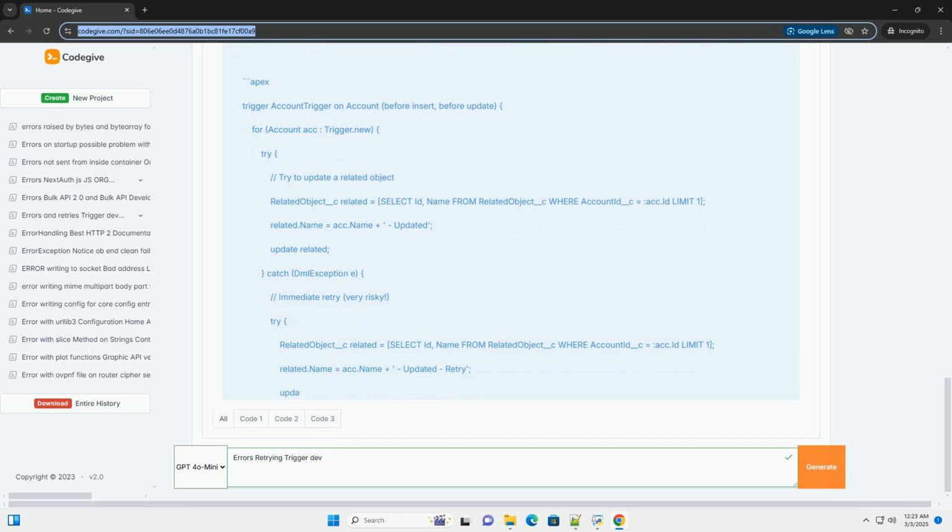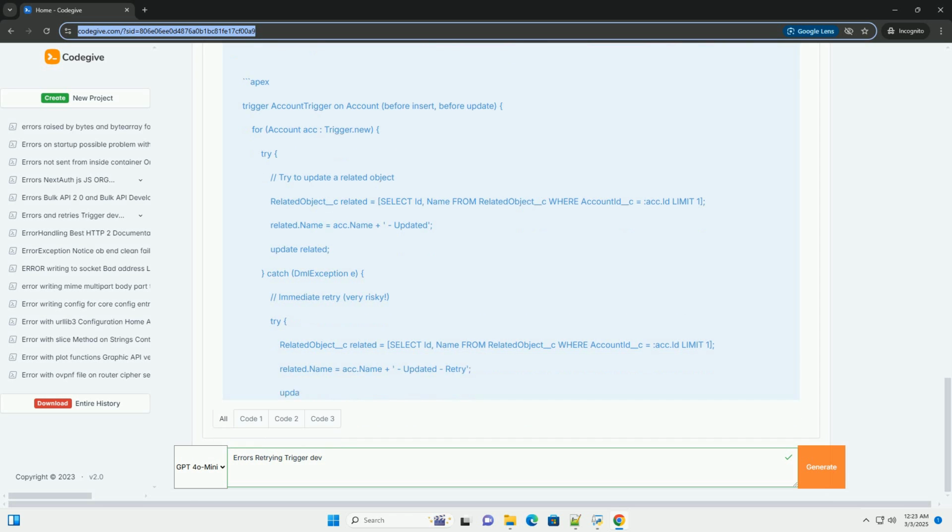Retry strategies: how to implement retries in triggers. Here's a breakdown of different retry strategies you can employ. 1. Immediate retry, use with extreme caution. The simplest approach is to immediately retry the failed operation within the same trigger execution. This is generally discouraged because it can lead to infinite loops, quickly consume governor limits, and make debugging very difficult. When to consider: only for very specific, short-lived, and extremely rare transient errors, and if you have absolute certainty that the retry will succeed almost immediately.